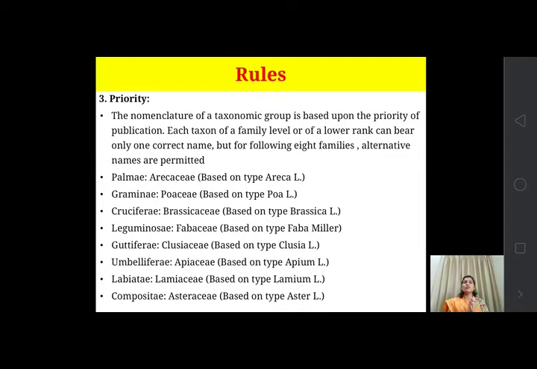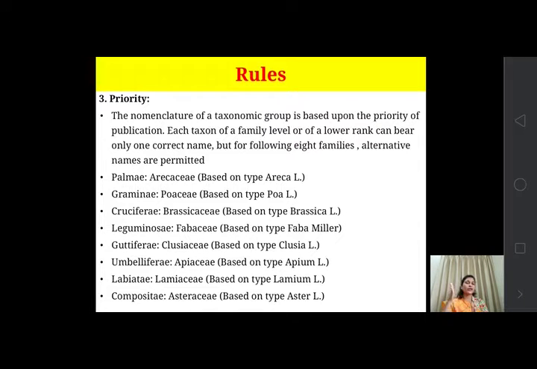Now the third rule is priority. So what does it mean? Priority means we give the first preference to that. The nomenclature of a taxonomic group is based upon the priority of publication. So to give the name of a particular taxon is based on what?